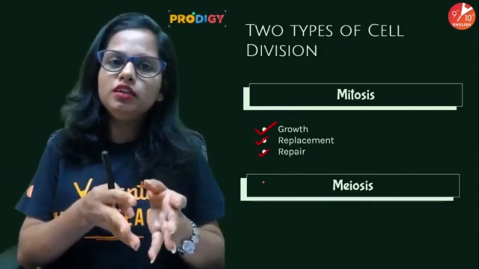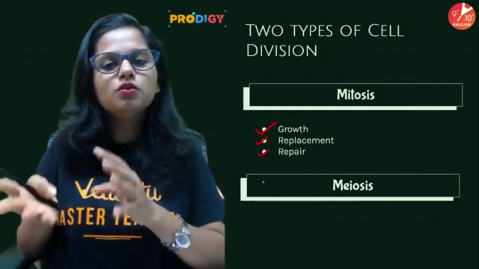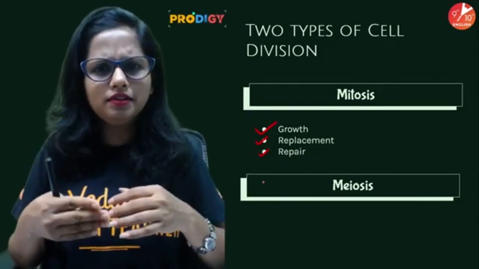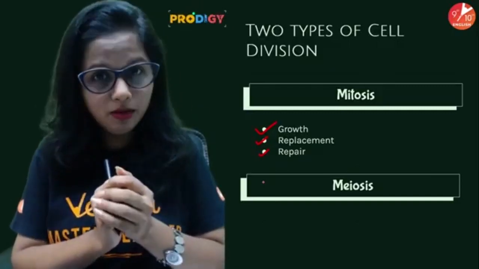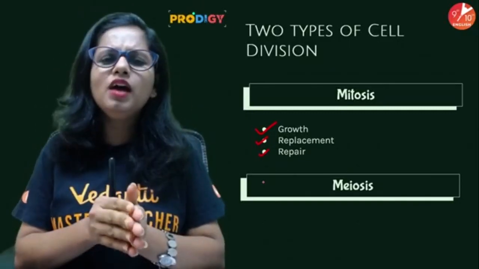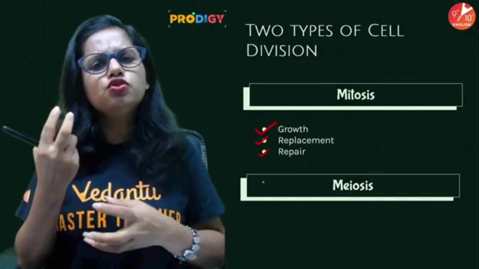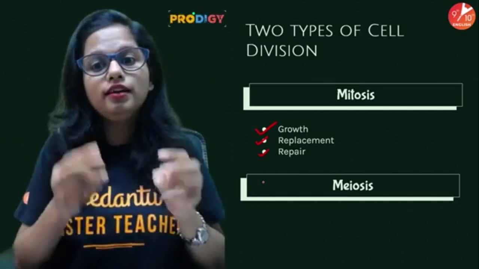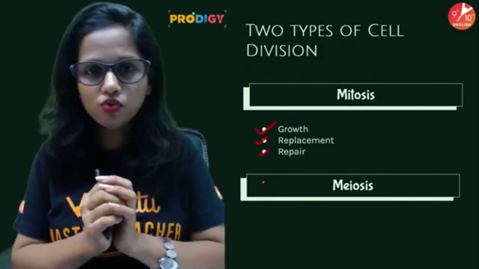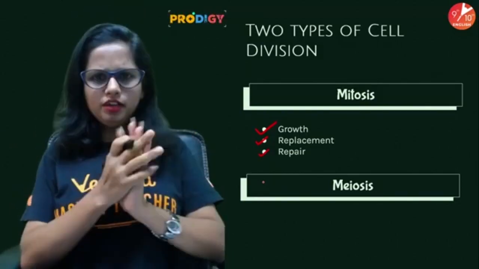So replacement of the damaged cells, worn out cells takes place regularly, okay? So replacement is done with the help of mitosis. And then repair work: whenever there is any kind of injury or wound, in the process of wound healing, again mitosis helps. So mitosis is very important.